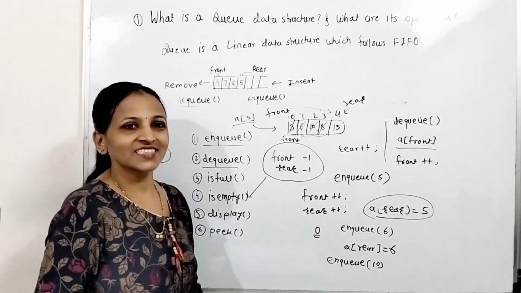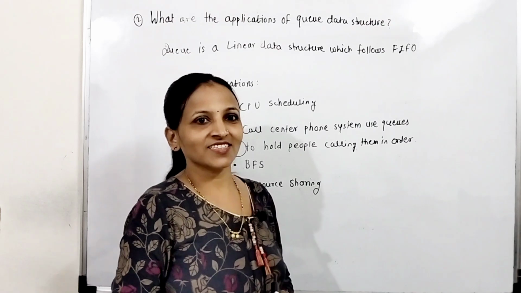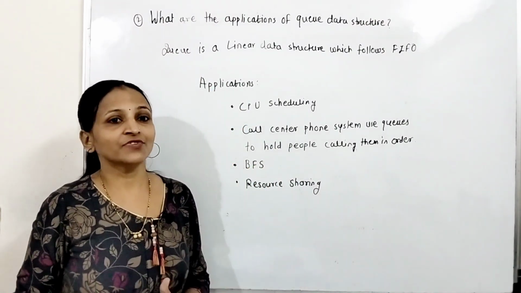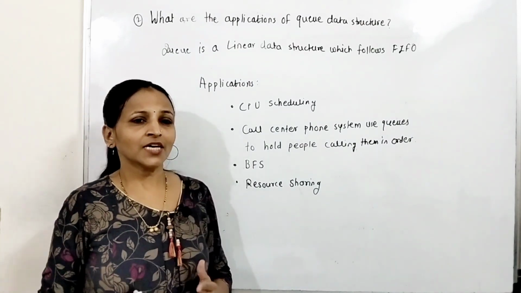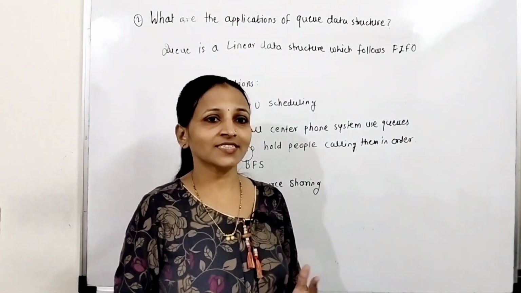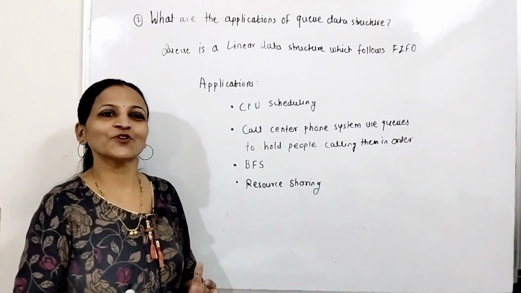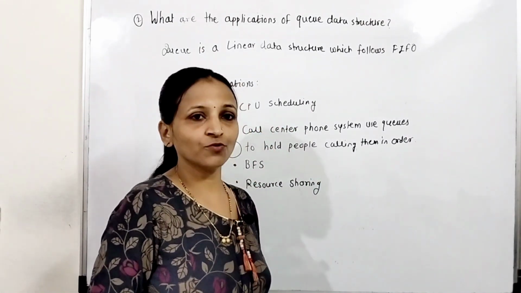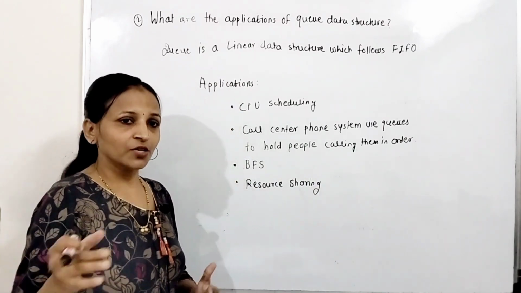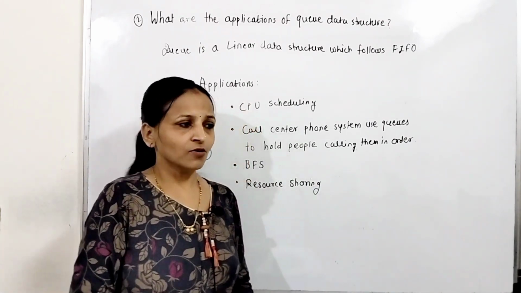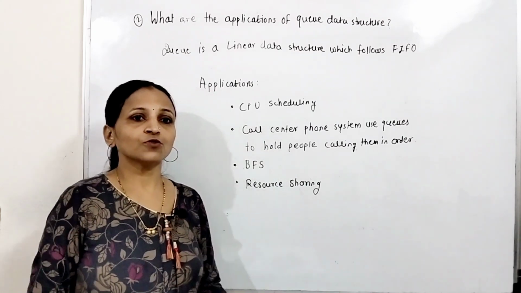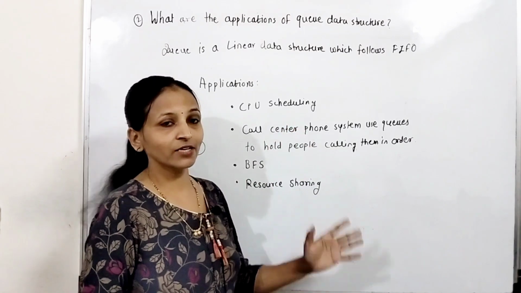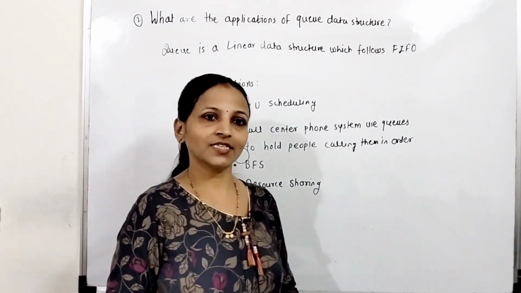Now the next question is, what are the applications of queue data structure? We have just discussed that queue is a data structure which follows the first in first out approach. It is a linear data structure. This is again a widely used data structure, just like a stack data structure. Some of the applications of queue data structure are like this. In CPU scheduling, there is only one processor, the CPU, and there are multiple processes coming towards that CPU for processing. The processes should be queued so that they are executed sequentially one by one, and for that CPU scheduling the queue data structure is internally used.